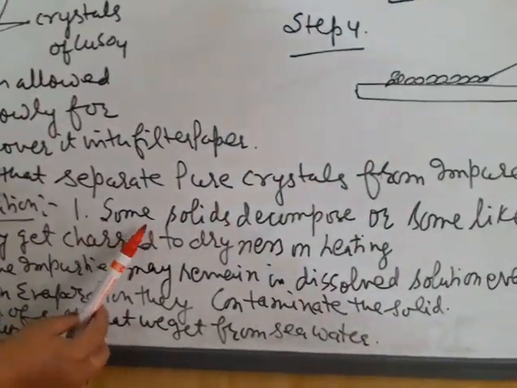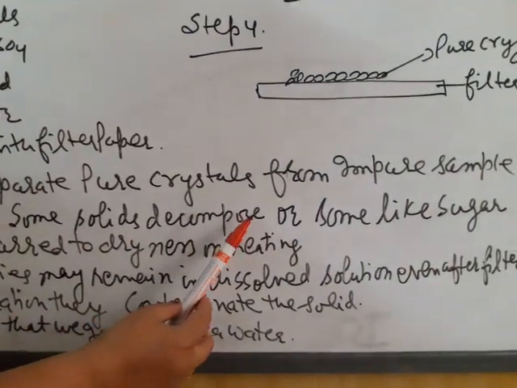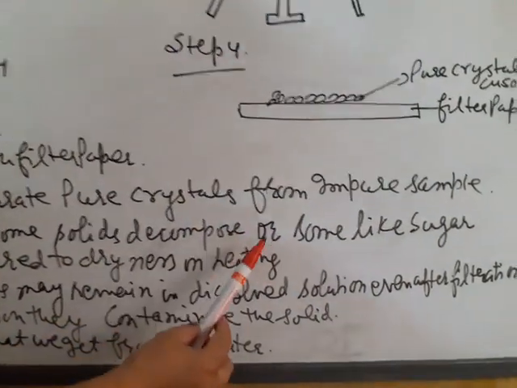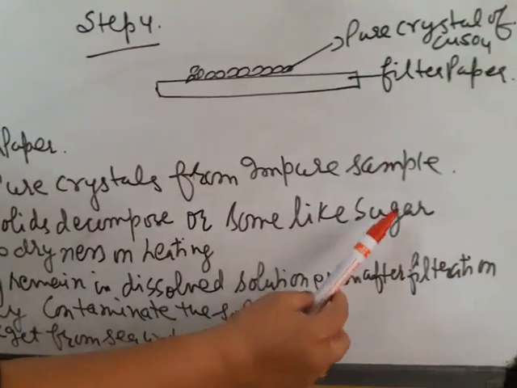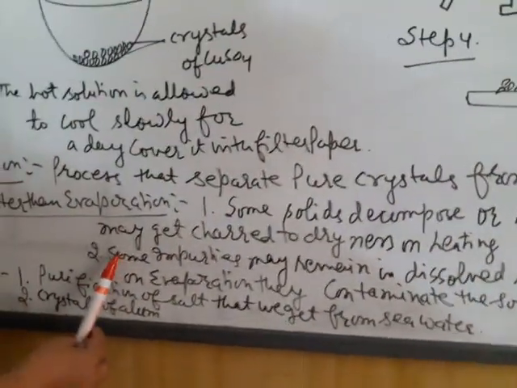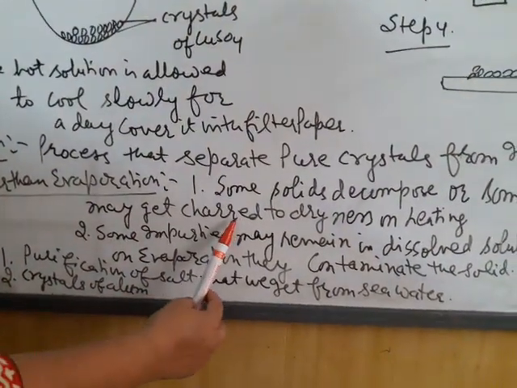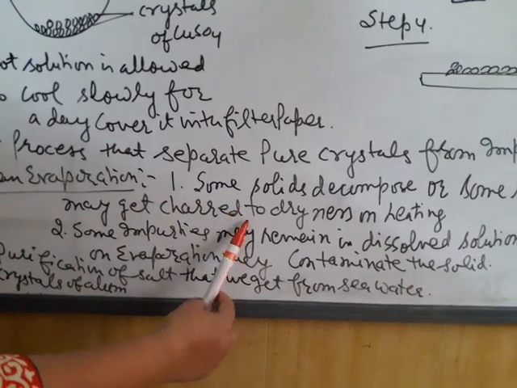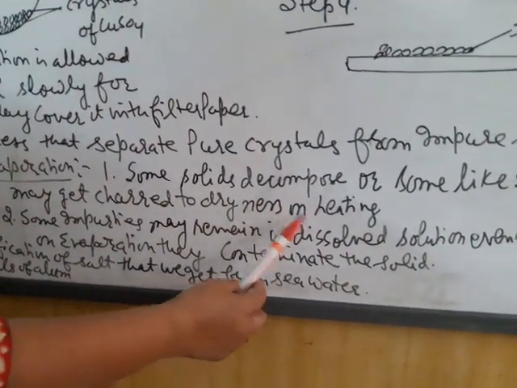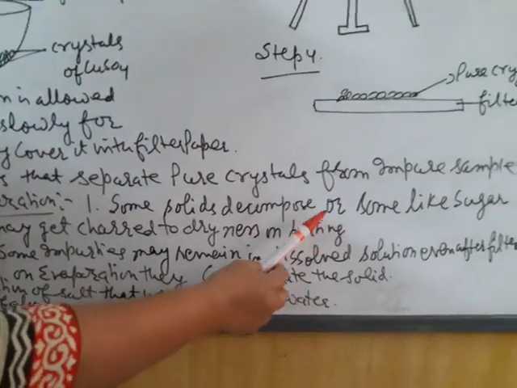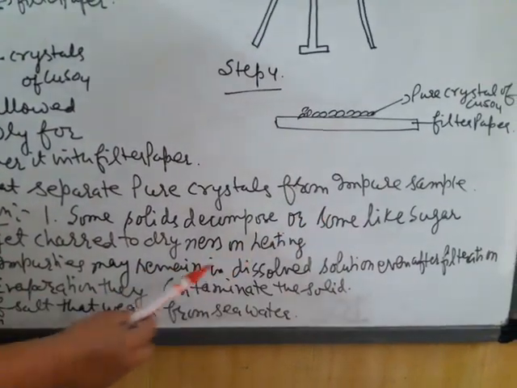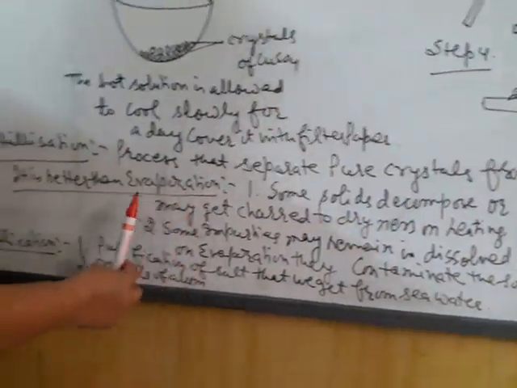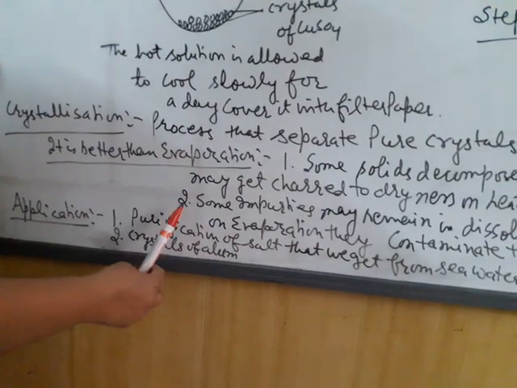First one is some solids decompose on heating, or some like sugar, it may get charred, means सड़ जाएगी, to dryness on heating. So that is why to get pure samples of sugar we apply crystallization method.